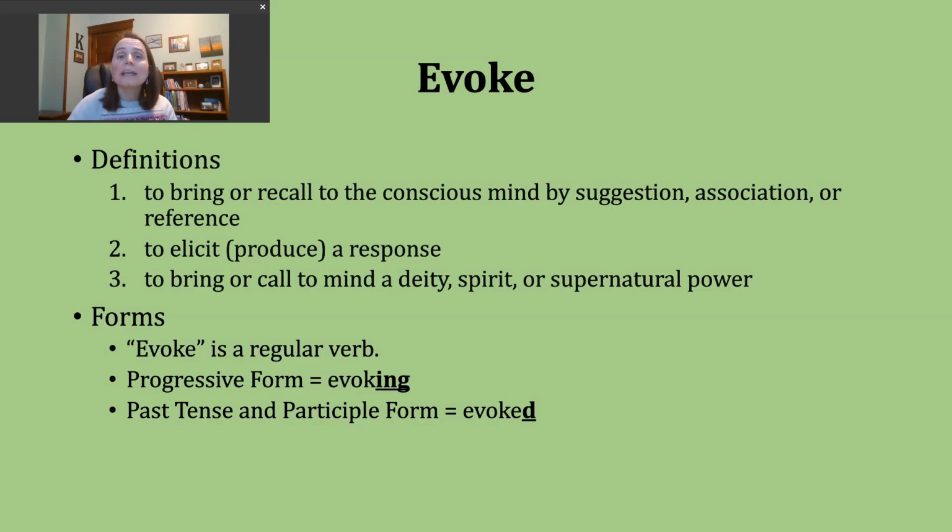Now, our base verb, evoke, ends in an unvoiced K sound. This means the ED ending is going to make a T sound, and we're not going to add an extra syllable to the word when we say it. So the past tense and the participle form of the verb should sound like this: evoked, evoked.